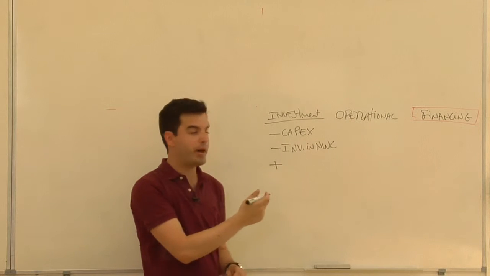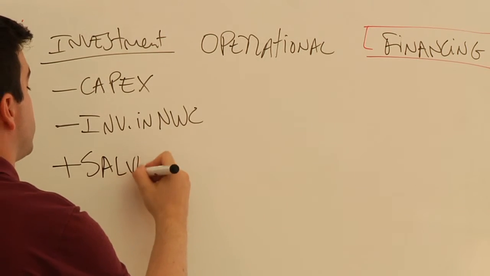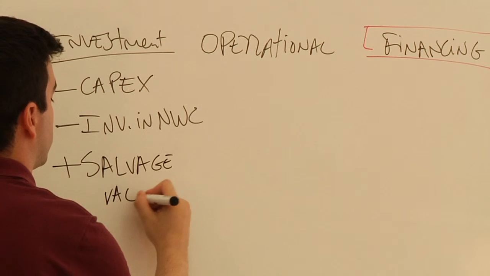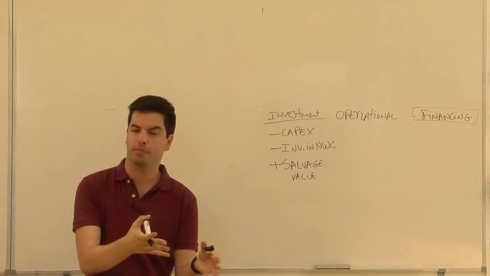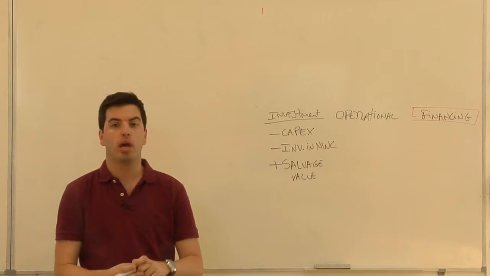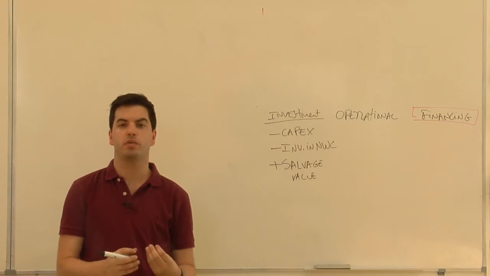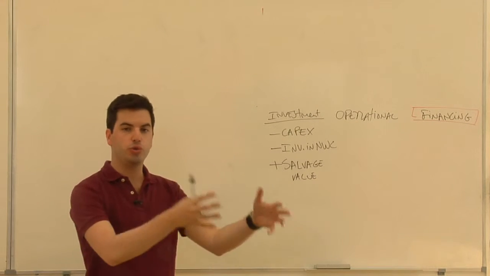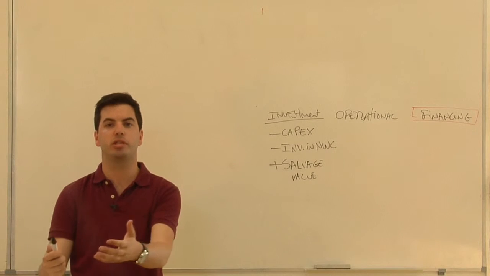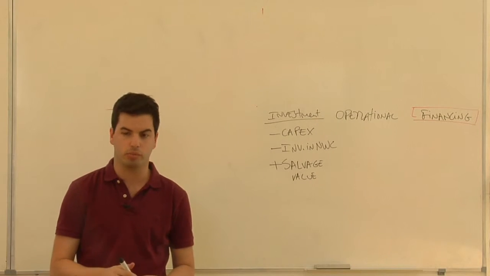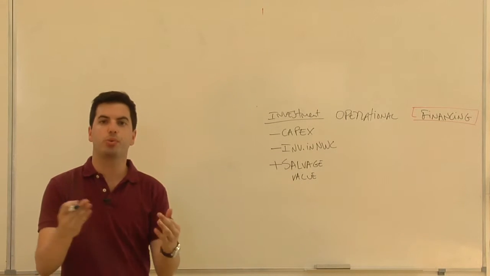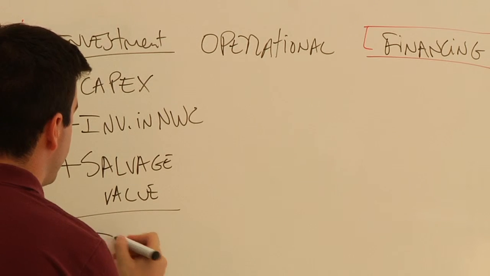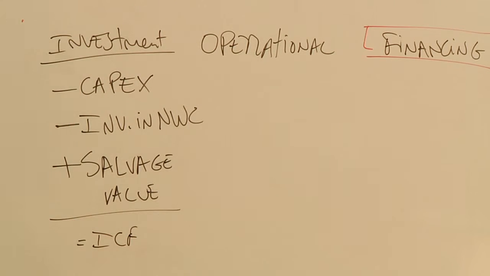Then, as a positive impact, you may have the salvage value. So when you use your assets after some years, you can sell them back to someone else in the market. And when you sell them, you will receive a certain salvage value. So you use a machine for 5 years. After 5 years, that machine still has some value. You can sell it on the market. And with this and other things, but these are the basic ones, you will get the investment cash flows, everything that is related with acquiring and selling assets, okay?